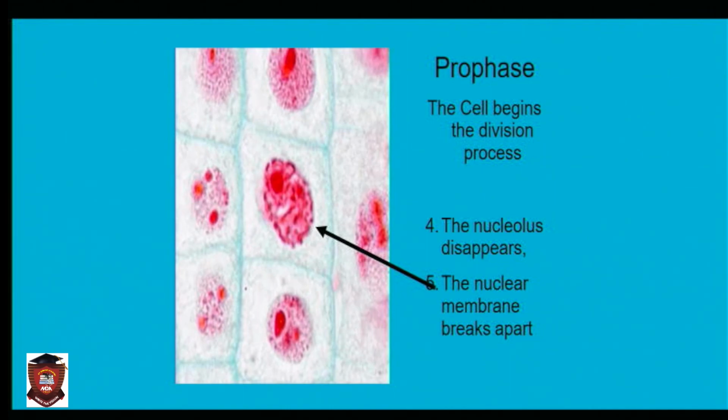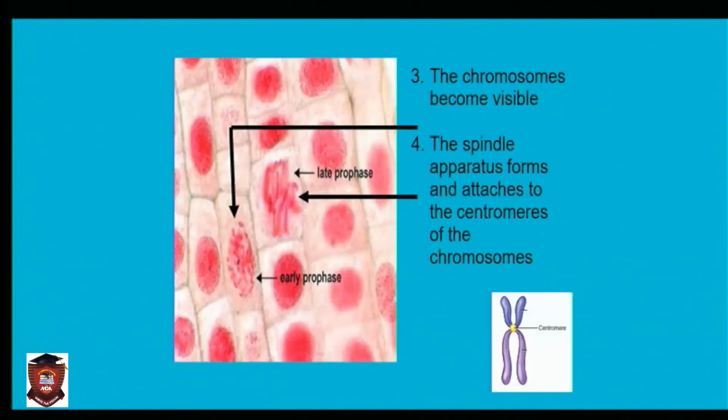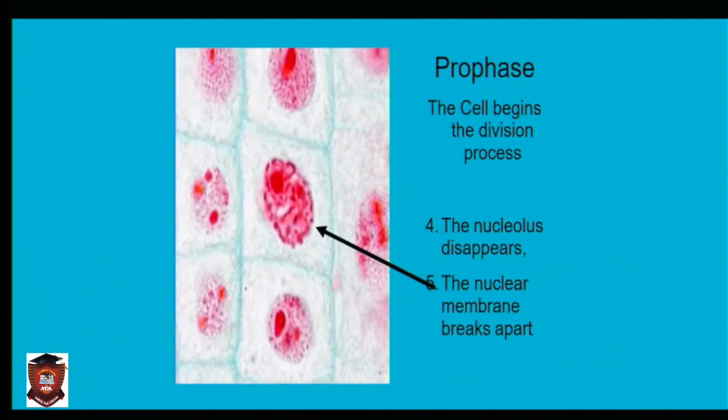Do you understand? So, we say that the first stage is prophase. Prophase is the first stage of cell division. Now, before I go into this prophase, let's just give a sketch of a nucleus. Now, we know a cell.